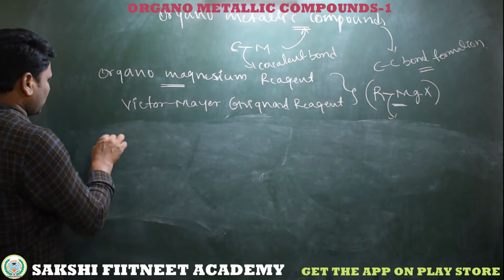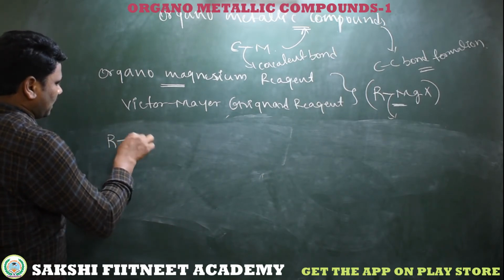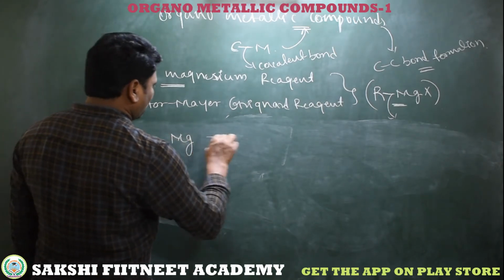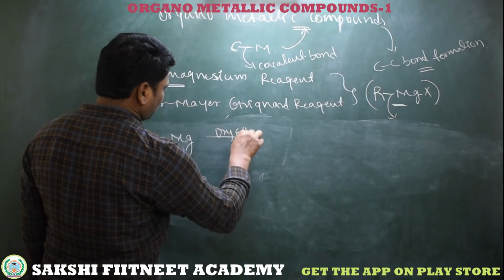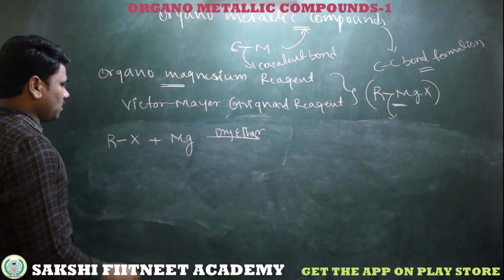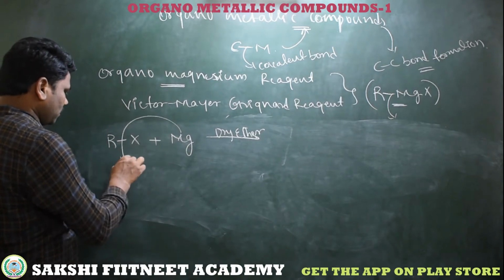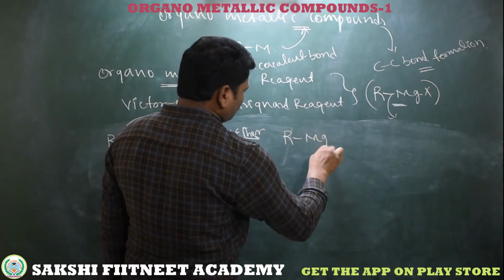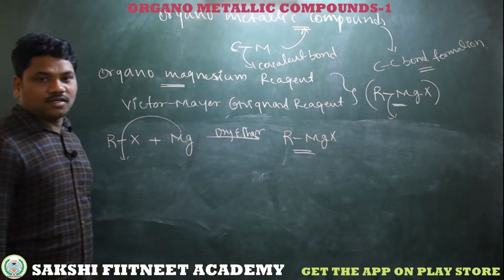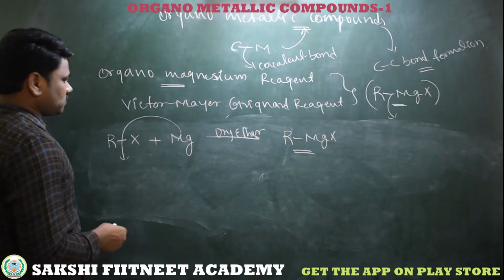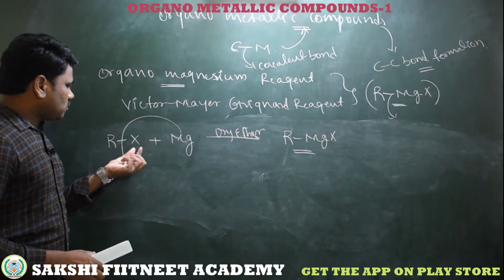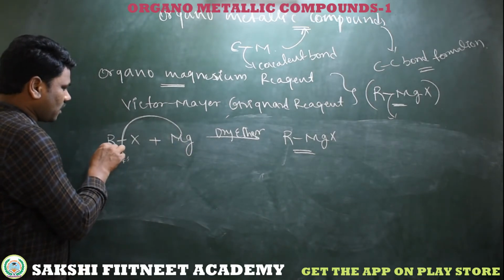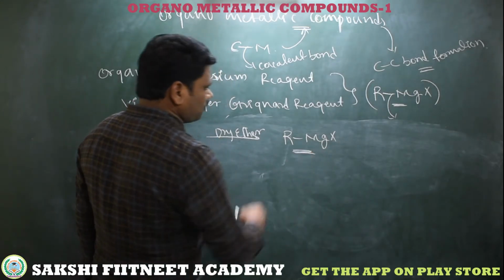Simply, we prepare a Grignard reagent from alkyl halides when we treat them with magnesium in a dry ether solvent. Simply, you insert this magnesium between carbon and halogen, then we get RMgX. So what about the mechanism? See here, the carbon to halogen covalent bond breaks, and this magnesium is inserted between carbon and halogen, and we get RMgX.